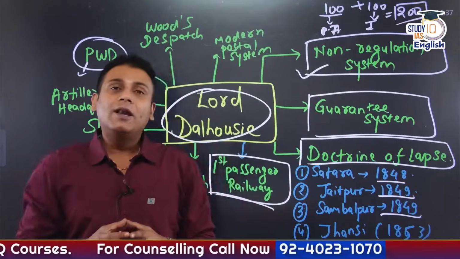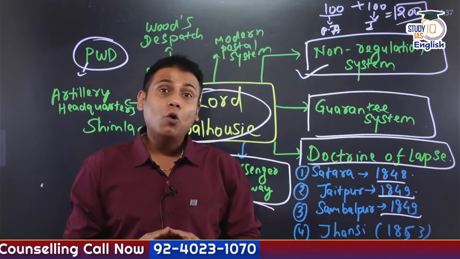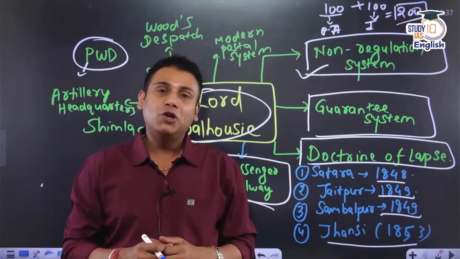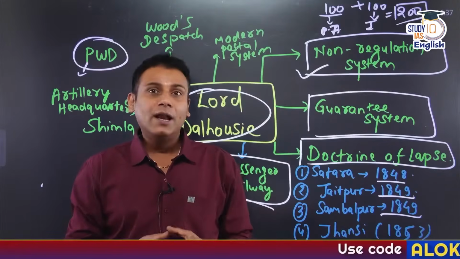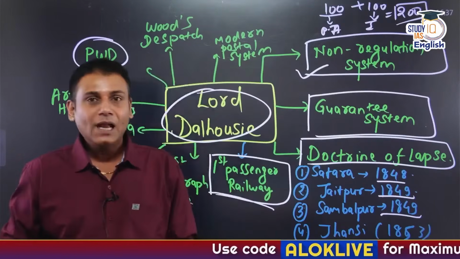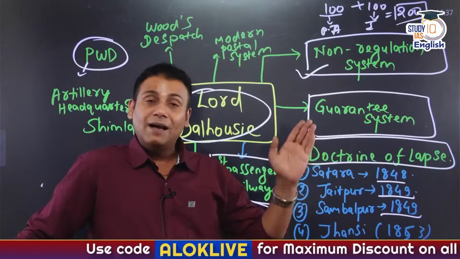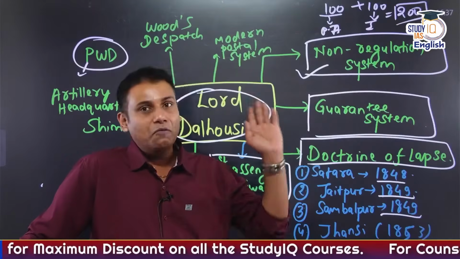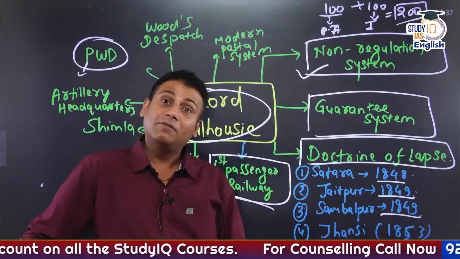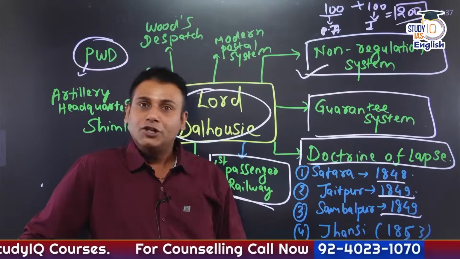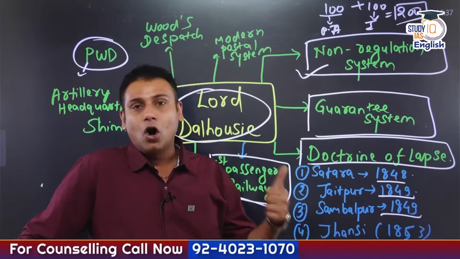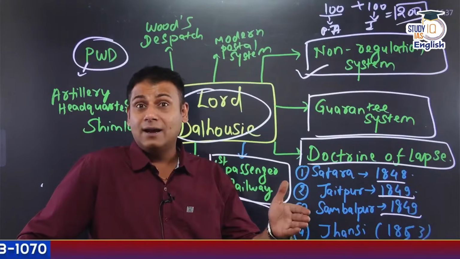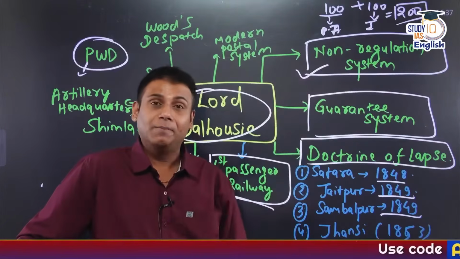Lakshmi Bai's original name was Manikarnika and she was born to Moropanta Tambe and Bhagirathi Bai at a place called Varanasi in UP. It is said that her father was working for the Peshwa Bajirao II in Kanpur, and she moved along with her father to the region of Kanpur after the death of her mother. She was expert in archery, horse riding, fencing, shooting and so on. Pawan, Badal and Sarangi were the names of Lakshmi Bai ji's horses.